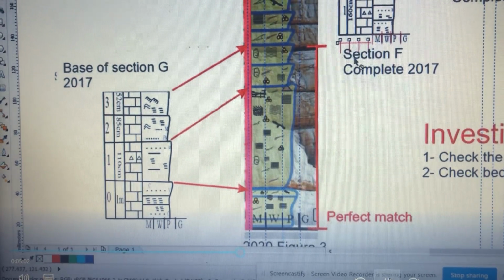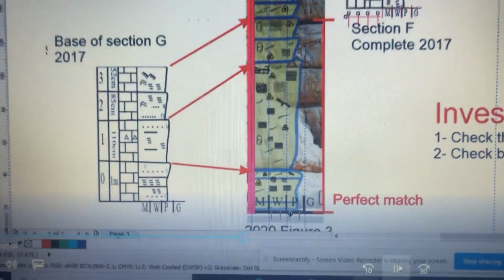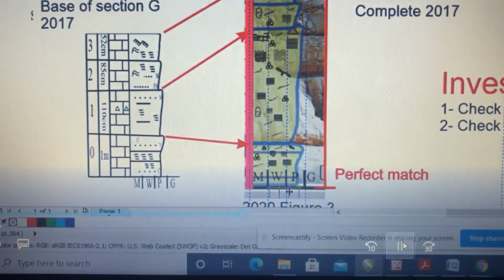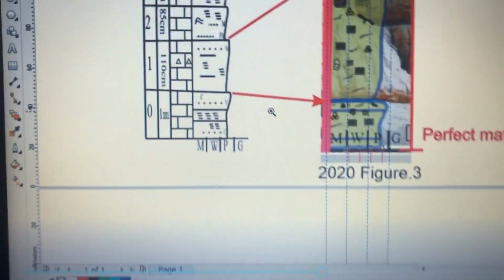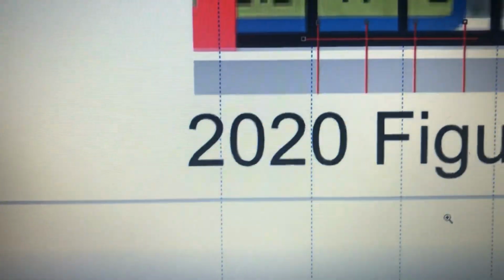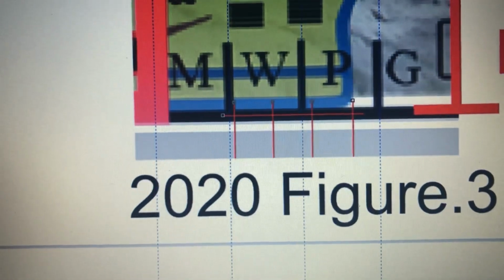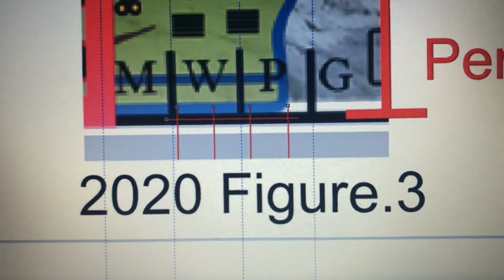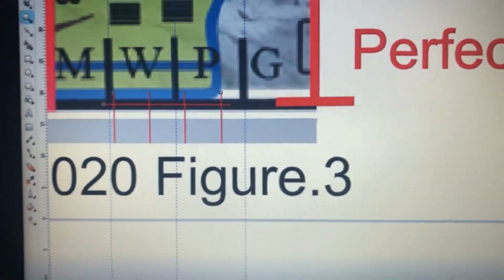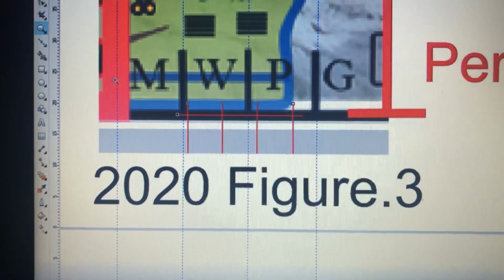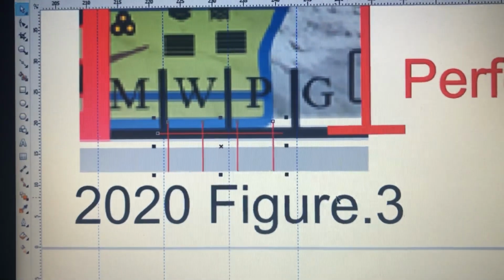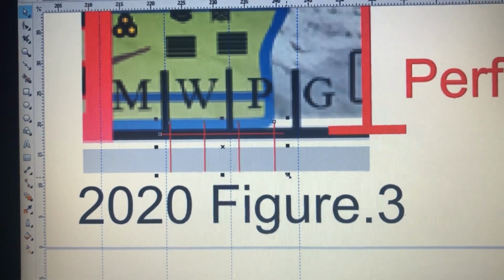They stretched the scale, but the relative distances and the ratios between them will be the same if it was traced from our section. So let's try to match it, just stretch it and see if they match the lines. That means it is taken from our graphic logs F and G.